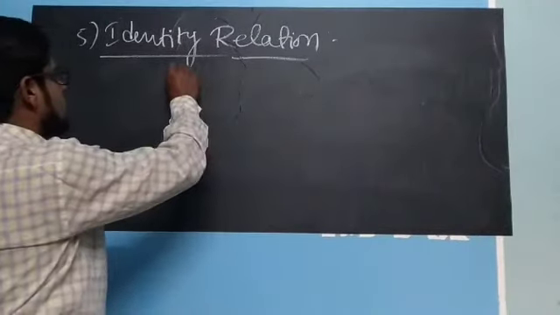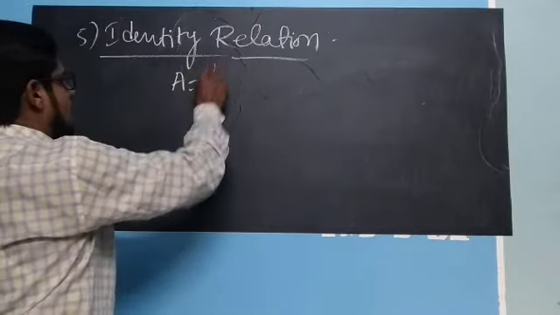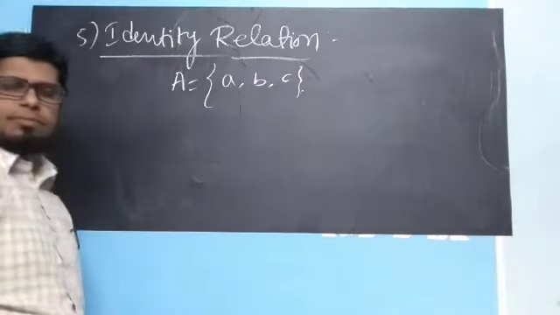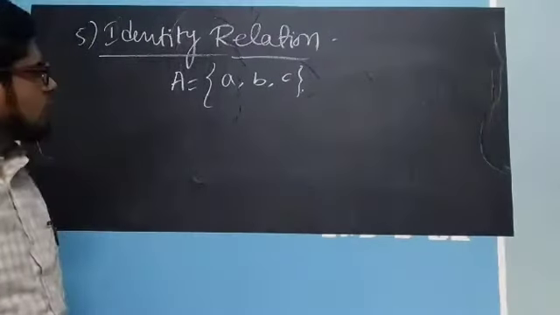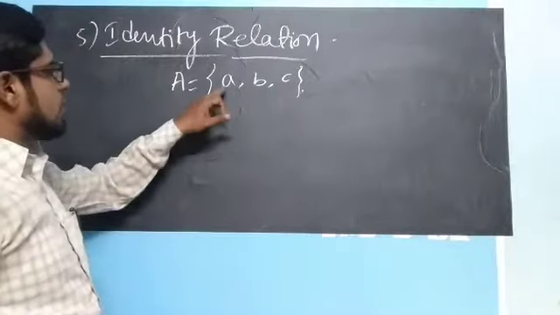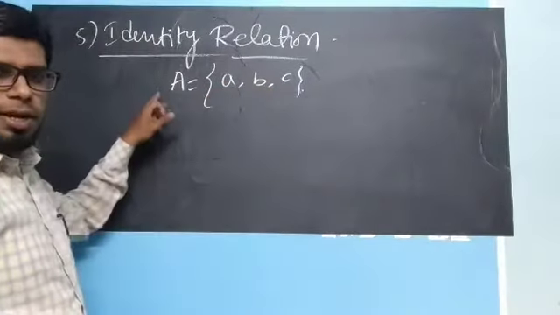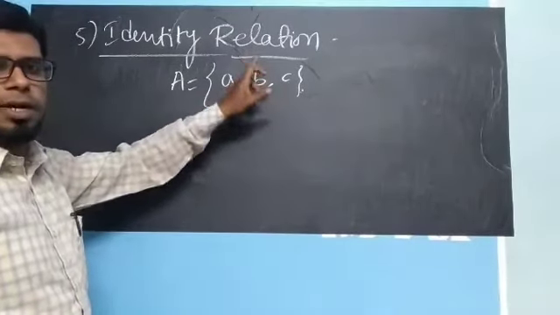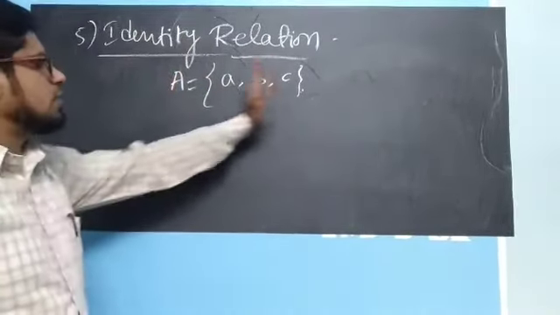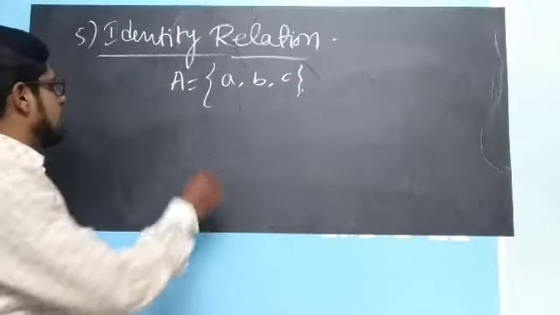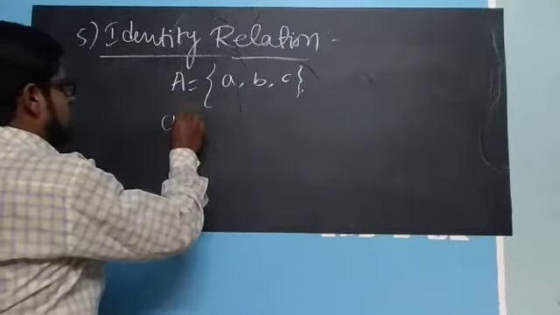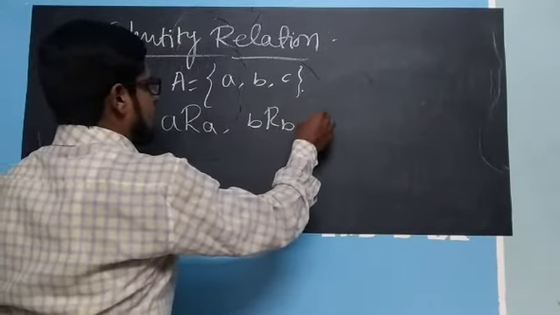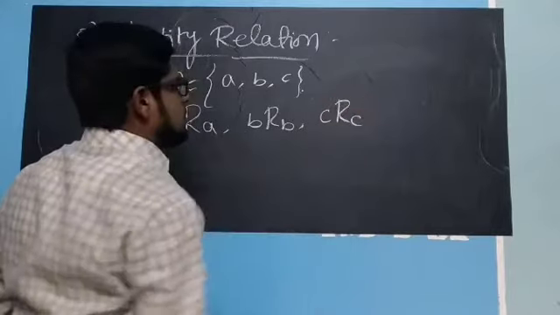Suppose A is a set and it has elements a, b, c. Then in identity relation we will check whether each and every element of the set A is related to itself or not. Only that, each and every element should be related to itself. Other elements are not necessary here. It means if a is there, then it should be related to a, b should be related to b, and c should be related to c.